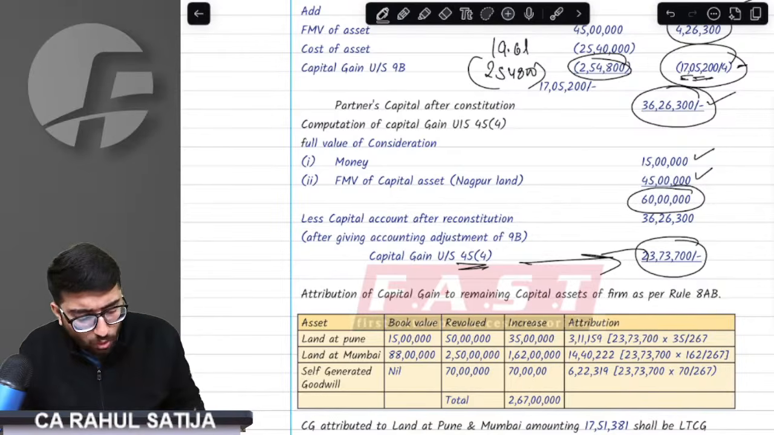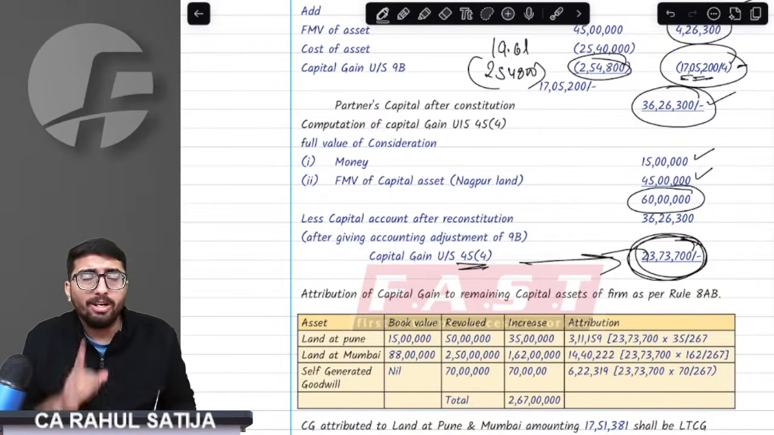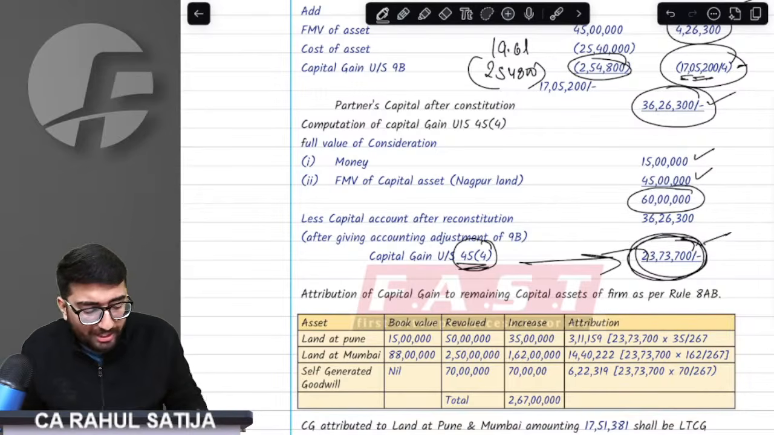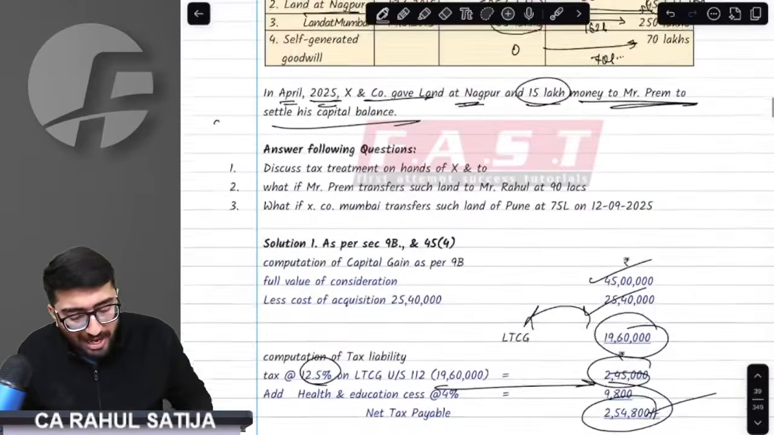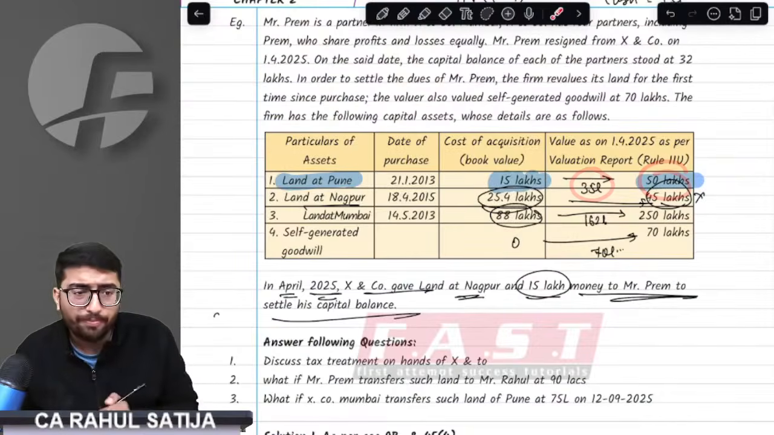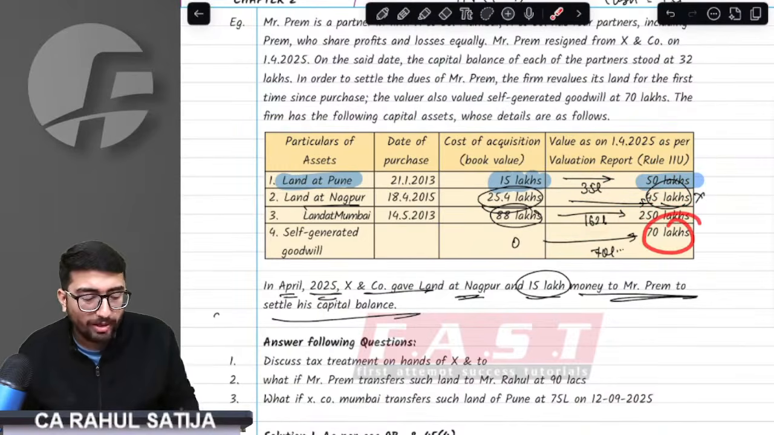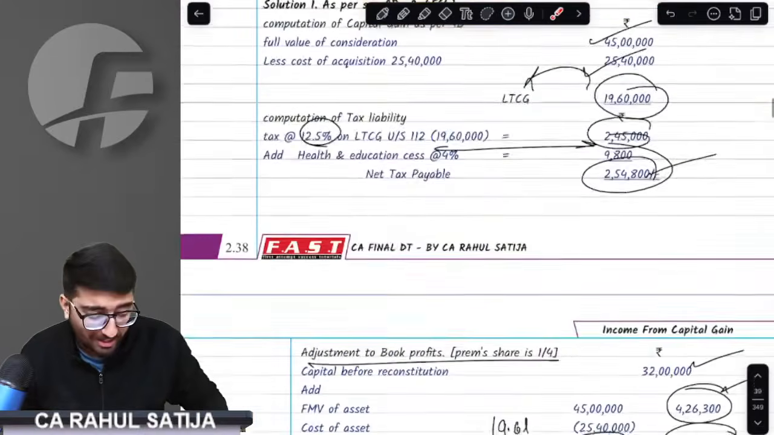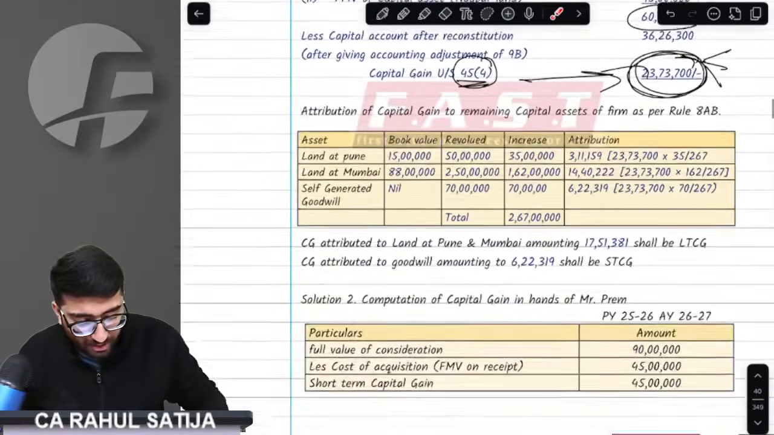So what happens? Whatever the amount of capital gain under 45(4) is, that is being reapportioned to the other assets that are being revalued. For example, Pune land is being revalued at 35 lakh, Mumbai land is being revalued at 162 and goodwill is being revalued at 70. So in this 35 is to 162 is to 70 ratio, the other assets will get the revaluation gain. This is the same thing that we have done.